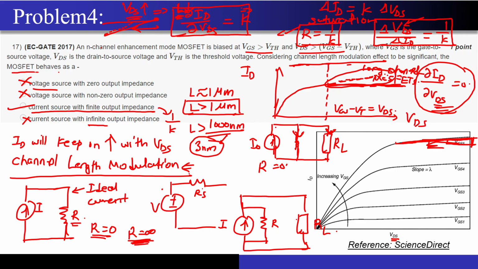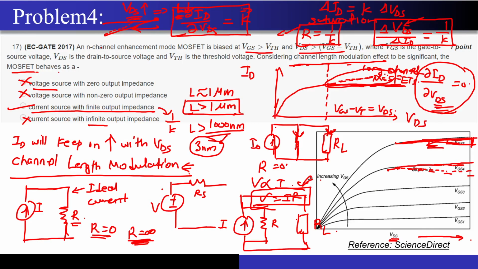But what happens when the channel length modulation is there? You can see that instead of having a flat line like this, now I am having a slope. That is, my current is now slightly increasing with the increase in the VDS. Now this is not a characteristic of the ideal current source, because as I am increasing the voltage, my current is also increasing. So this is nothing but V proportional to I, and it is increasing linearly. That means V is equal to IR is present. So apart from this flat line, I also have this V is equal to IR to be present.